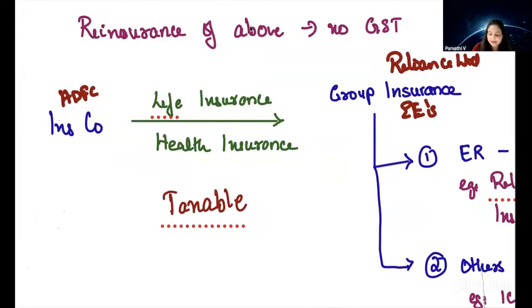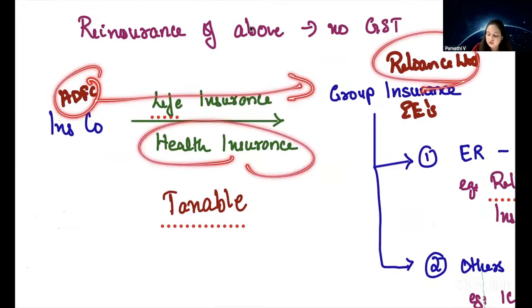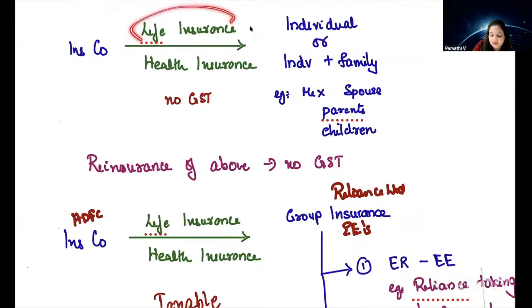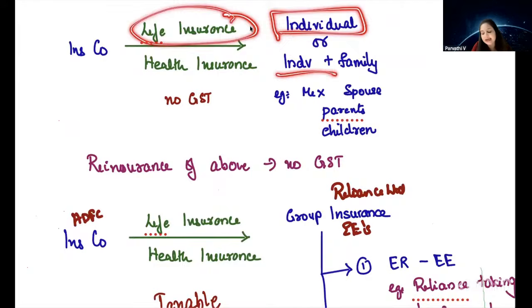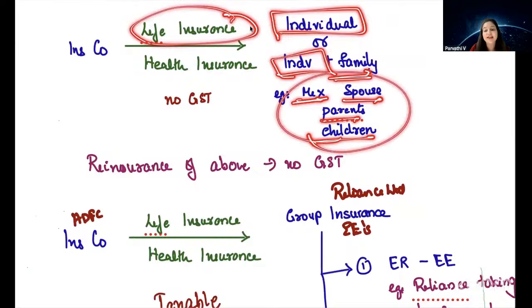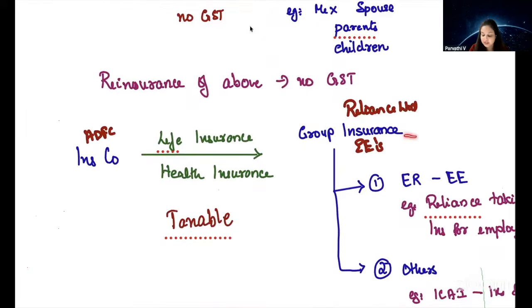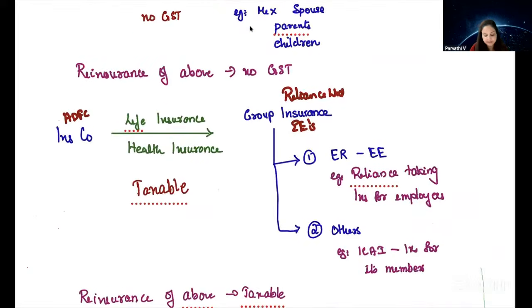It is taxable. Similarly, if Reliance Limited takes a health insurance policy in the name of all the employees working for Reliance Limited, and HDFC is providing health insurance to Reliance Limited, that health insurance is also taxable. So that means exemption is applicable only for life insurance services provided to an individual or individual plus family. For example, Mr. X, his spouse, his parents, his children. So this is family. If they provide life insurance or health insurance service, it is exempt. But if it is a group insurance service, then it becomes taxable. So insurance companies providing group insurance services, employer to employee, that is taxable.